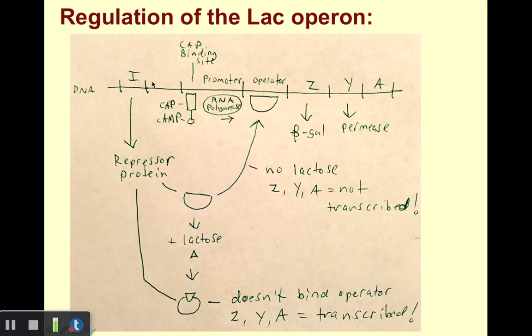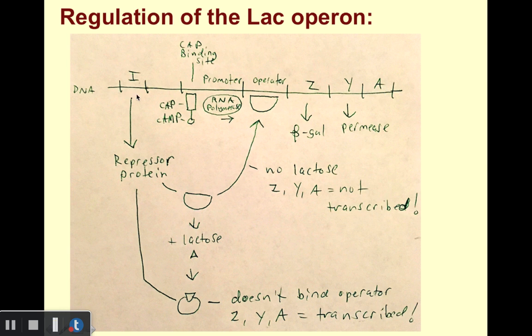I should mention real quick, the I region actually is not part of the lac operon. It's sort of upstream and encodes for a repressor protein, but we're including it here because it plays a big role in expression of our LacZ and LacY genes. Next, we have a promoter, an operator, and then we have our structural genes, namely LacZ and LacY. And again, there's that third one as well, but we're not going to focus on LacA.